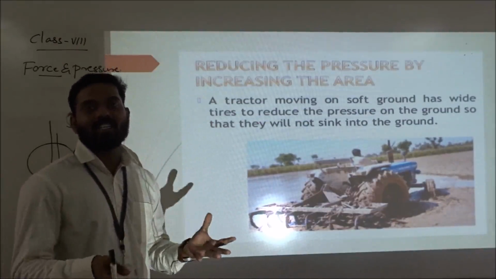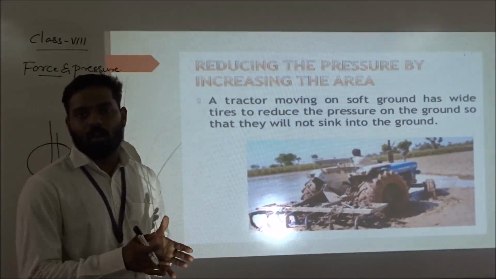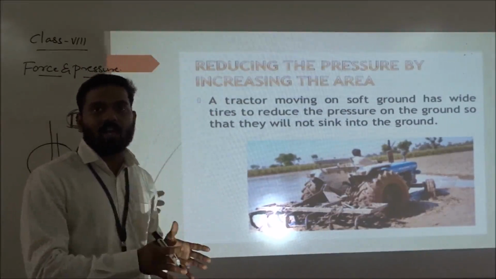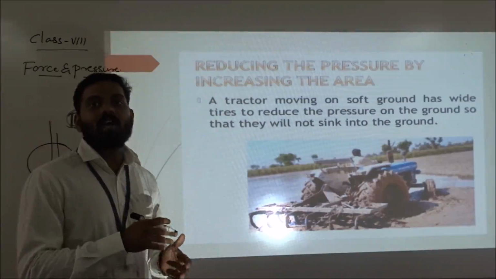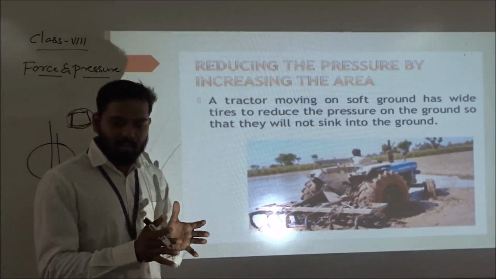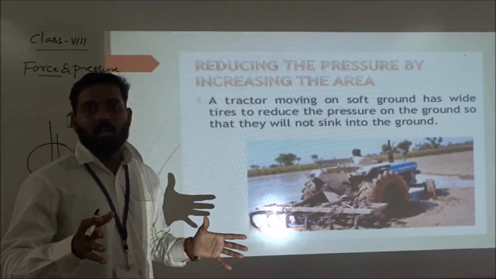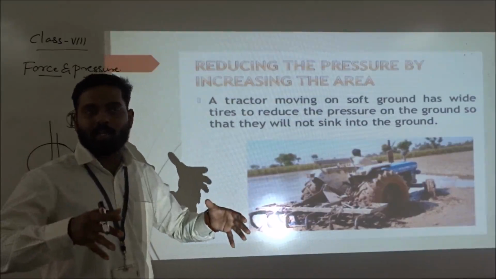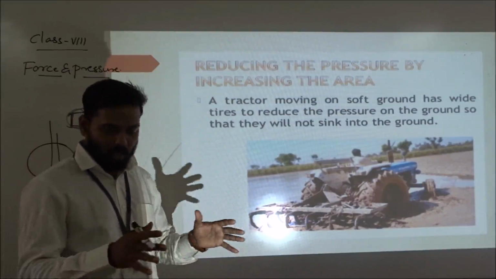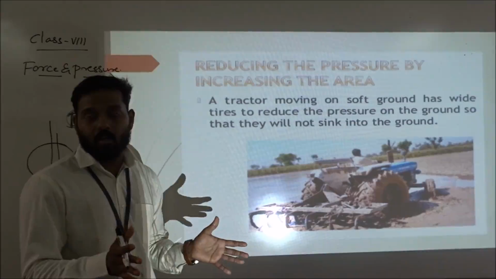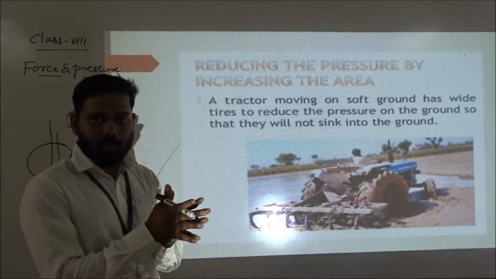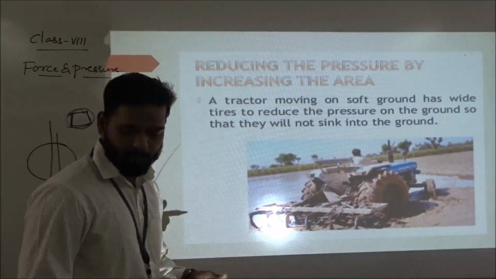When the field gets wet, if the wheel is smaller, then due to the high pressure the tractor will get stuck in one particular place whenever they are doing the plowing process. The main reason a tractor has big tires is that whatever pressure acts on the ground should not act on one particular area. Because the area of the tire is larger, it will not easily go inside the soil. That's why the tractor tire is larger in size.